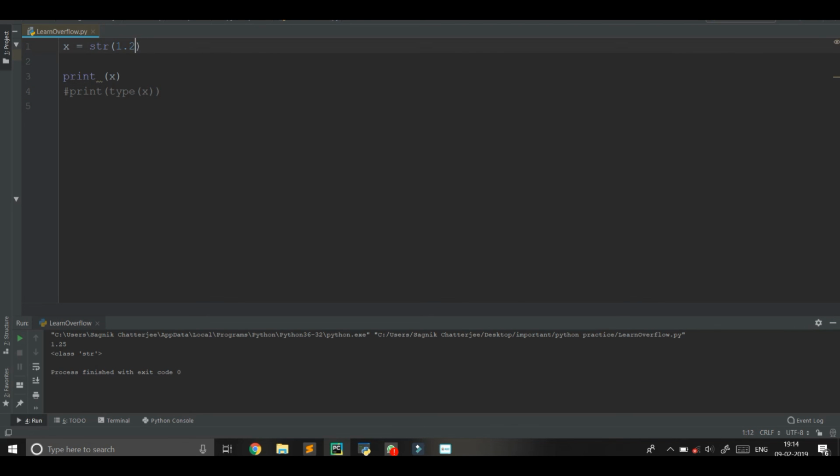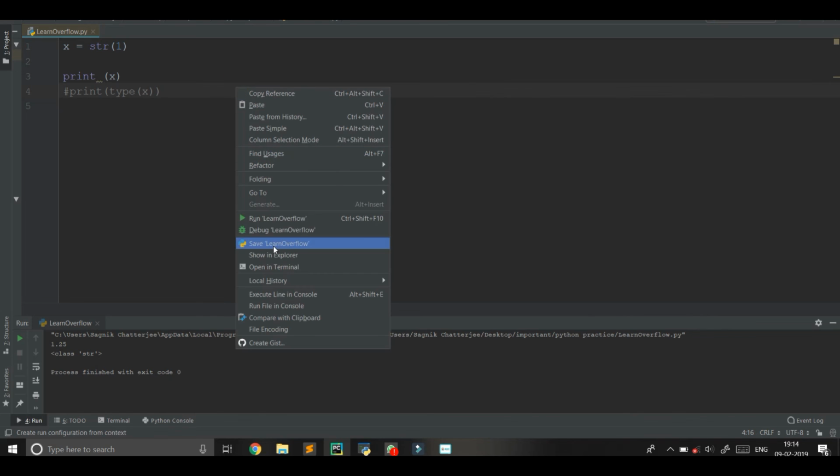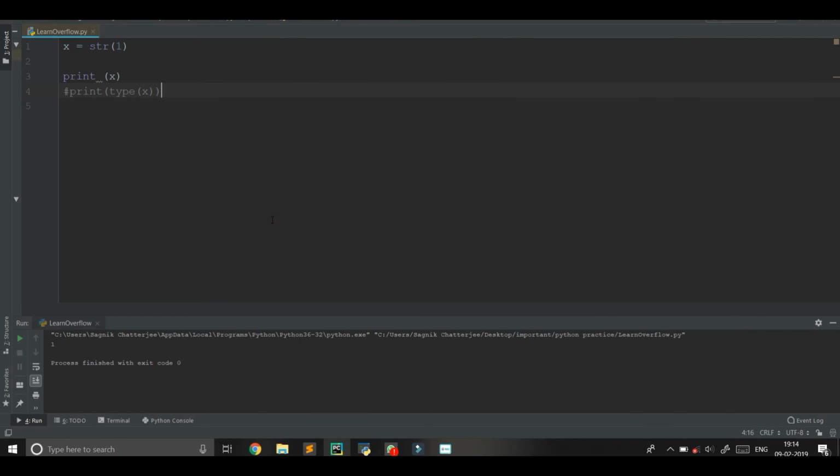Next, converting an integer. Whenever we convert an integer to a string, it simply takes that integer as a string. And whenever we convert a string to a string, you know what it does? It simply takes the string as the value. So there is no change in that case.